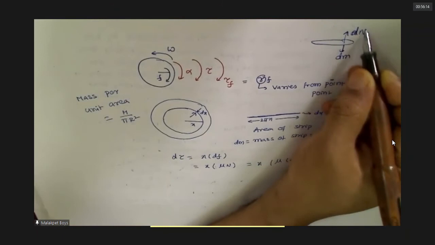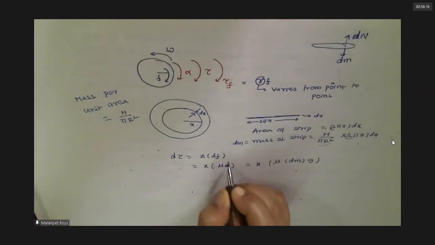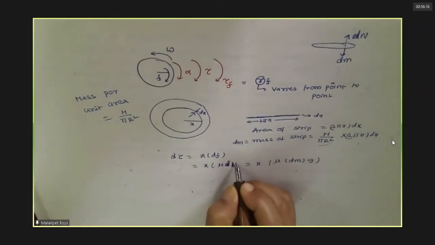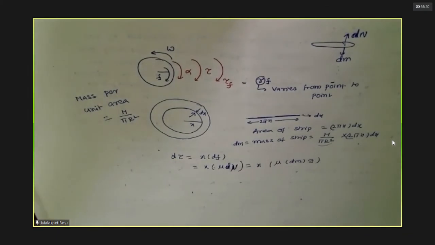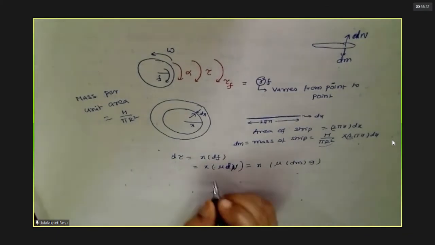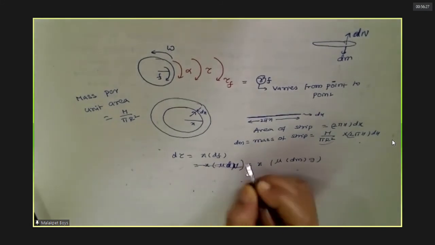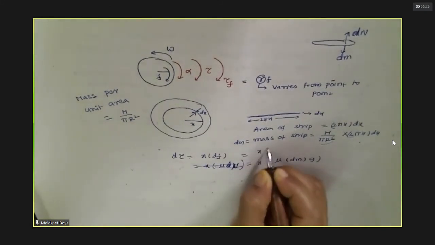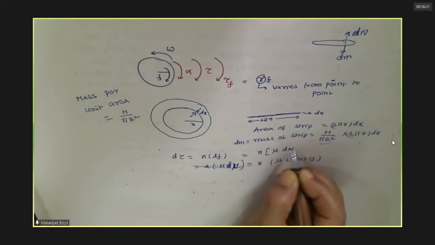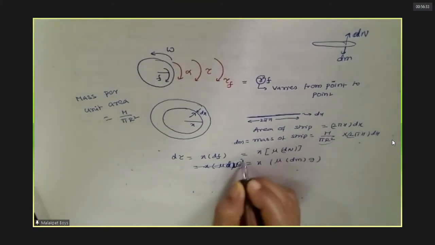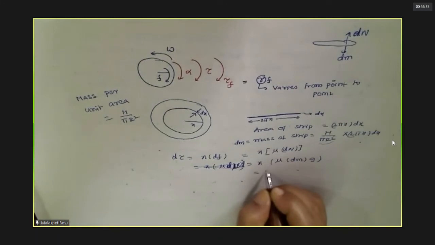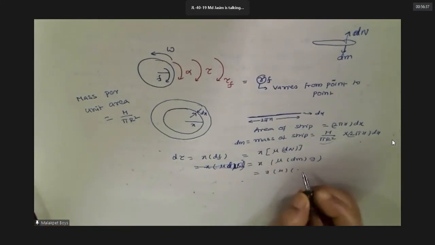Call it dN if you want, the normal reaction on the small strip. Do you agree with this? If you want, I'll write this again. Any doubt till here? No doubt, sir.